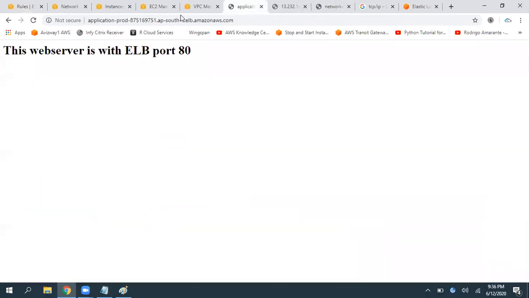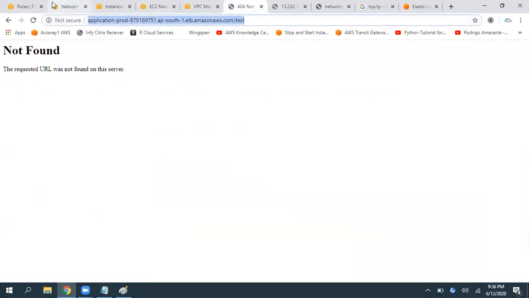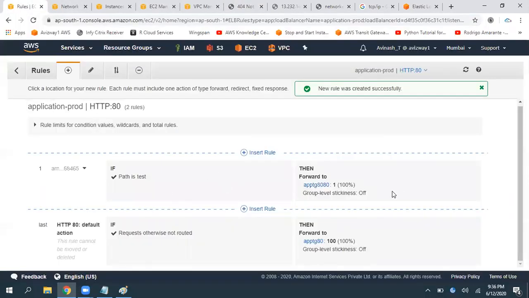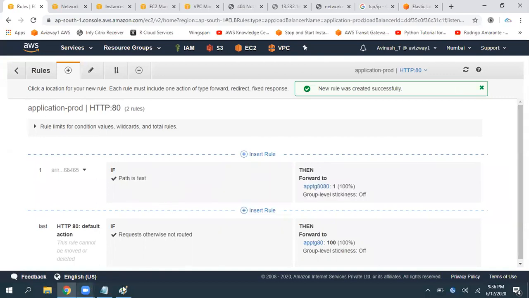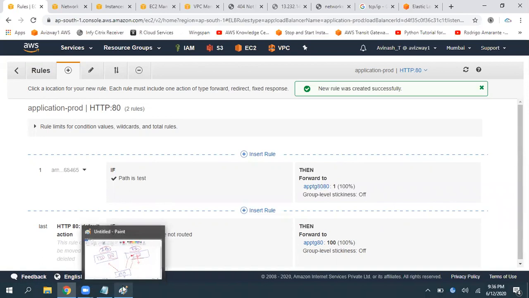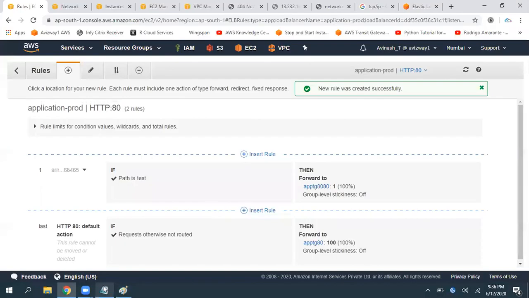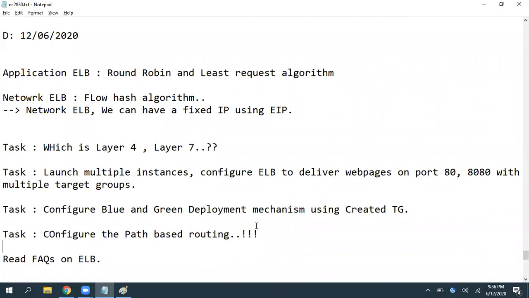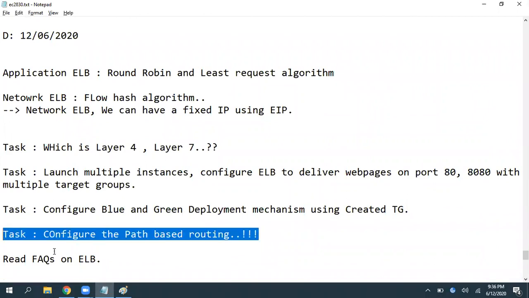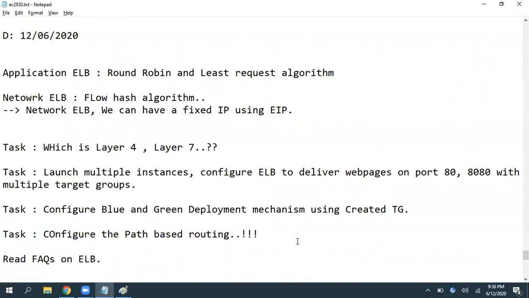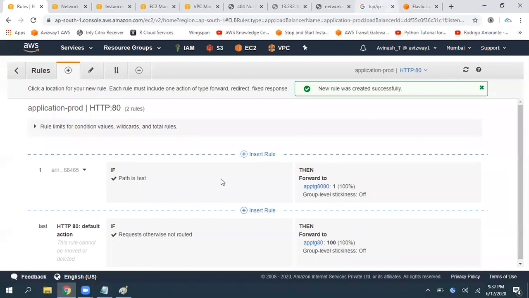Now, for whatever load balancer you are using, if you add test next to its DNS name, it should automatically redirect to that path. Also perform some basic operations and try to understand. Generally we really don't use that, even in my experience, but the application load balancer supports it, so you can try that. So that is another one I want you to add.